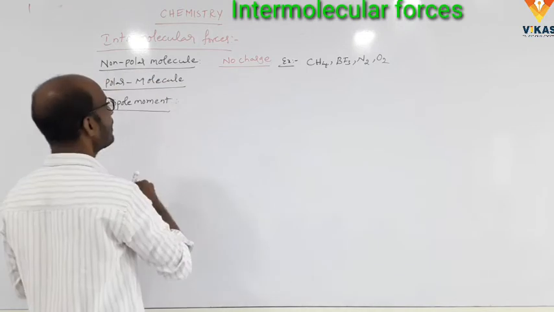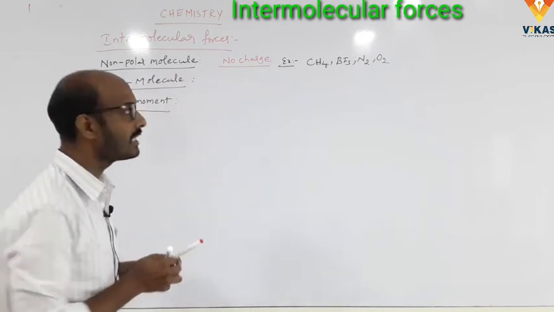Next, what is meant by a polar molecule? It is the reverse of a non-polar molecule.